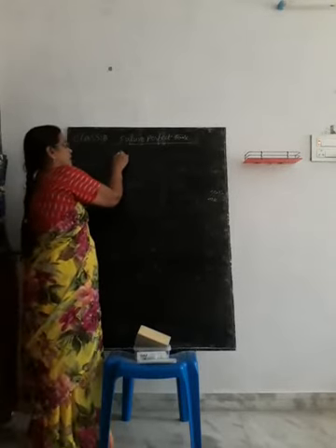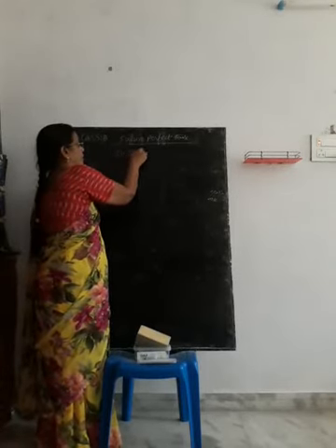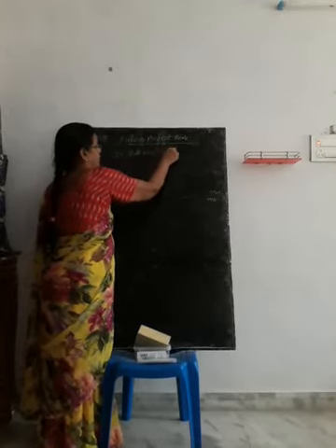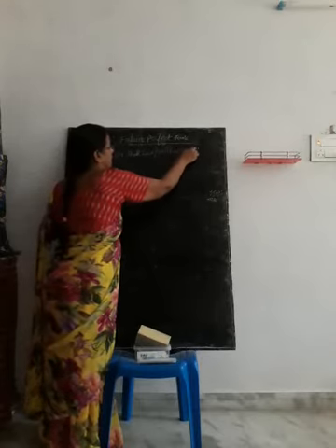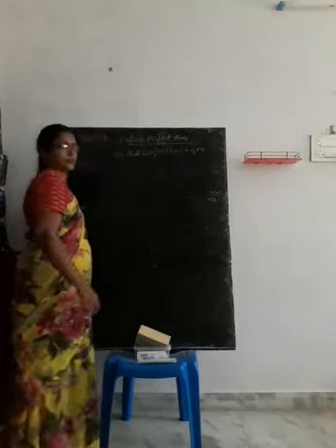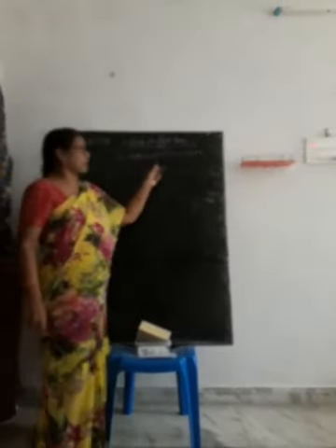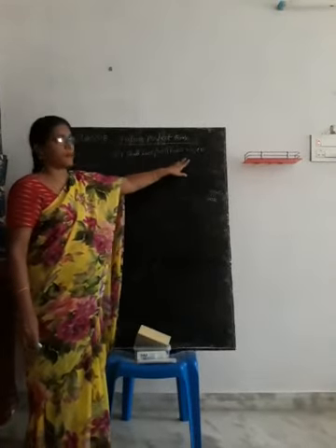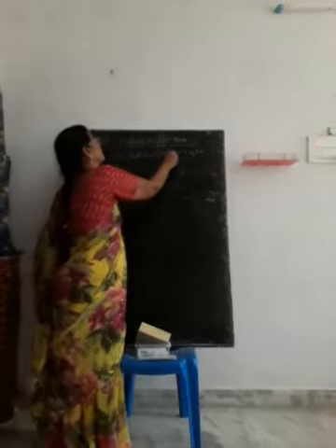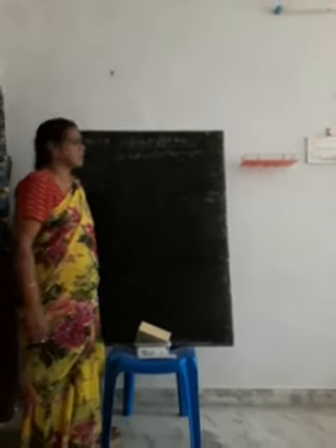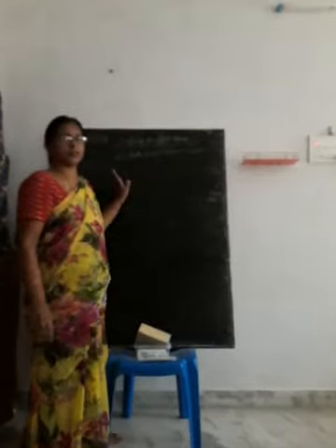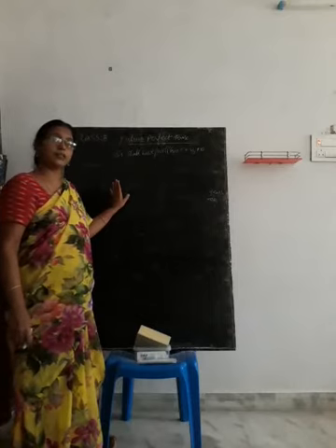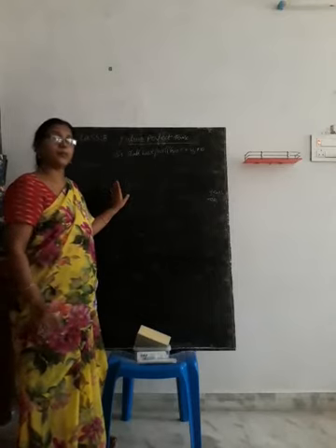The structure of this tense is subject plus shall have or will have plus V3 plus object. That is the structure of future perfect tense. Future perfect tense is used to indicate an action is completed at a particular time in future.